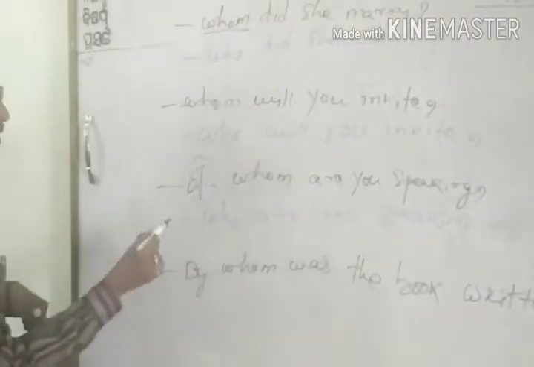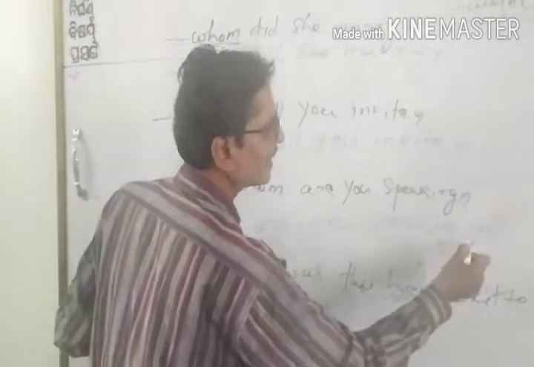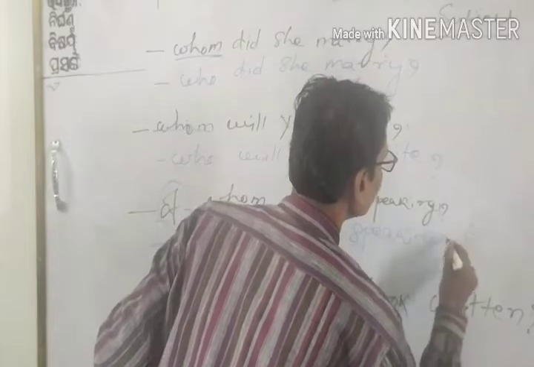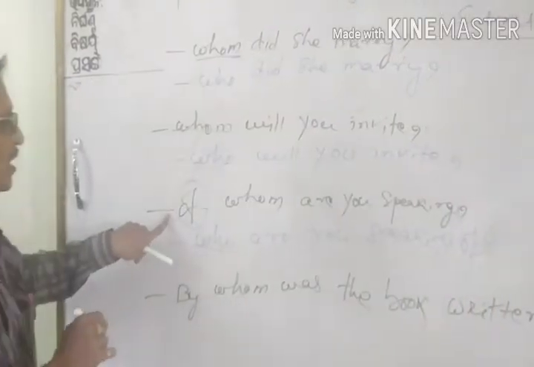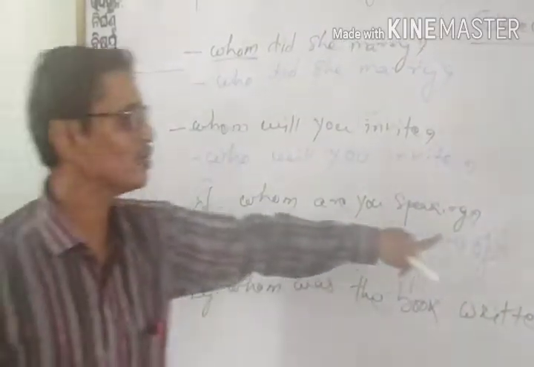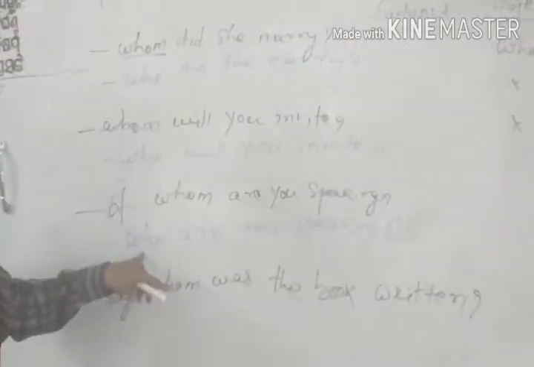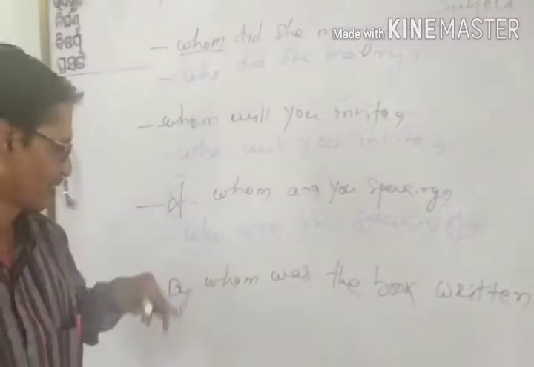Instead of using the preposition at the beginning, we have used it at the end of the sentence because we have used who over here.